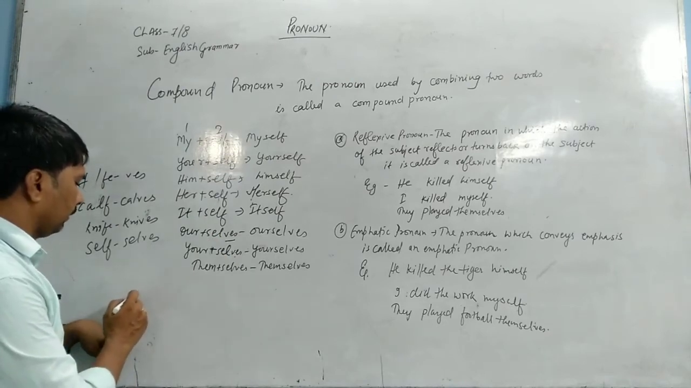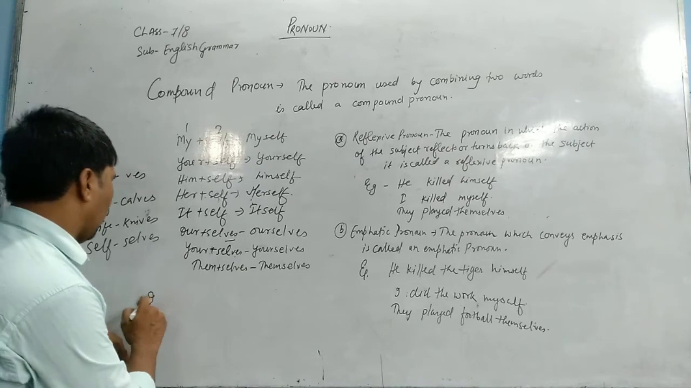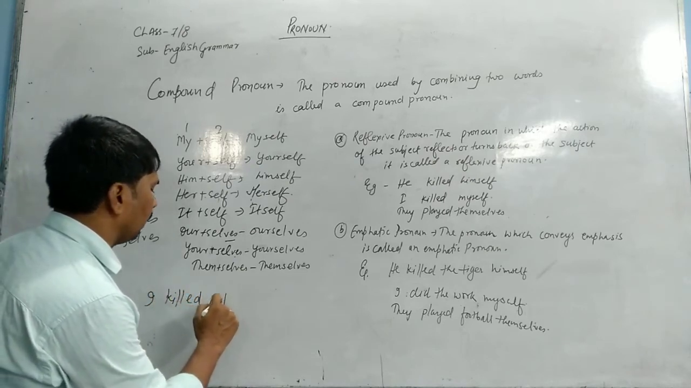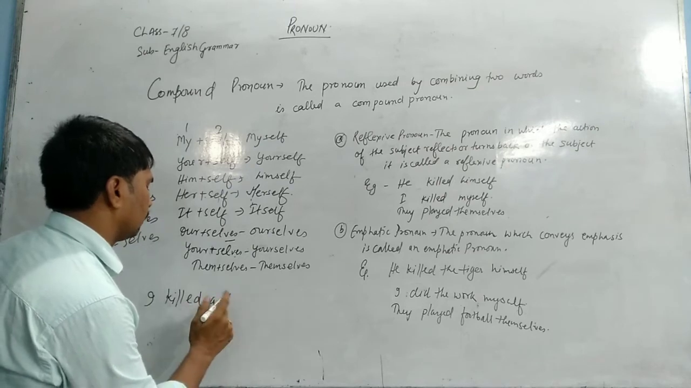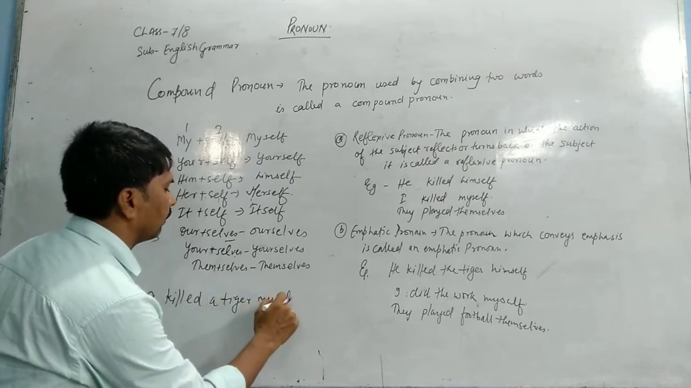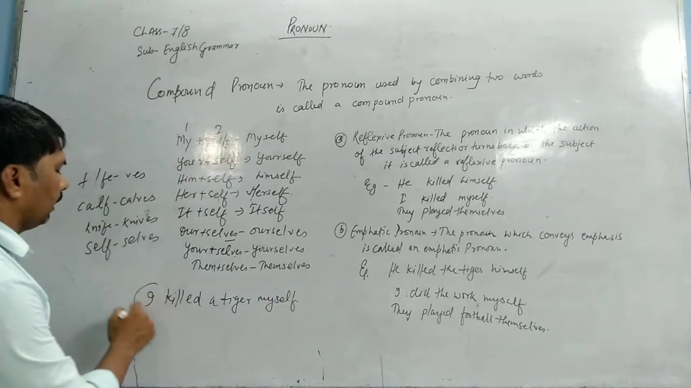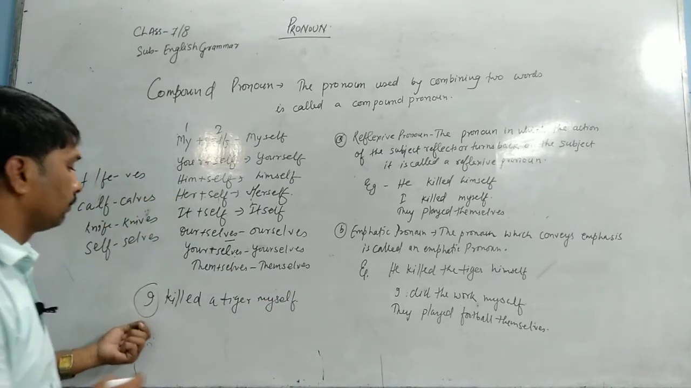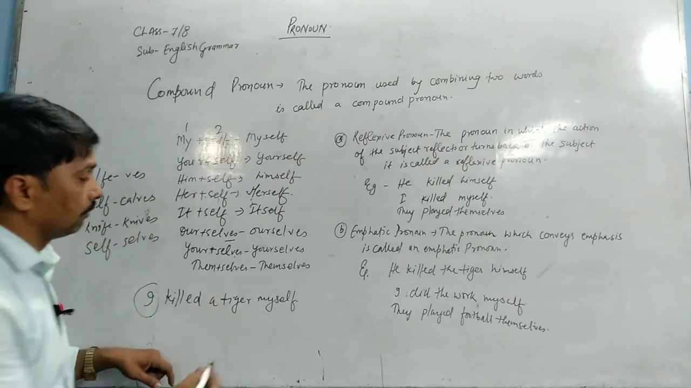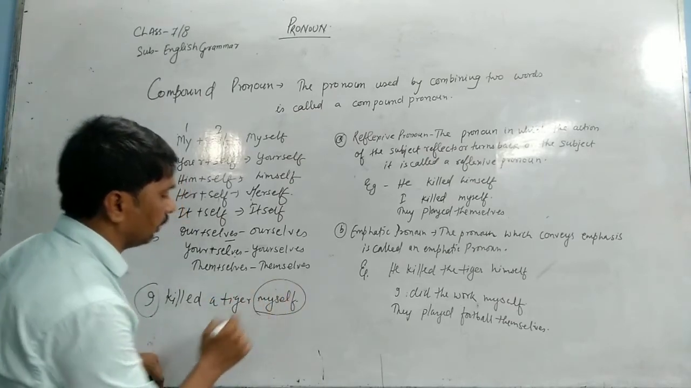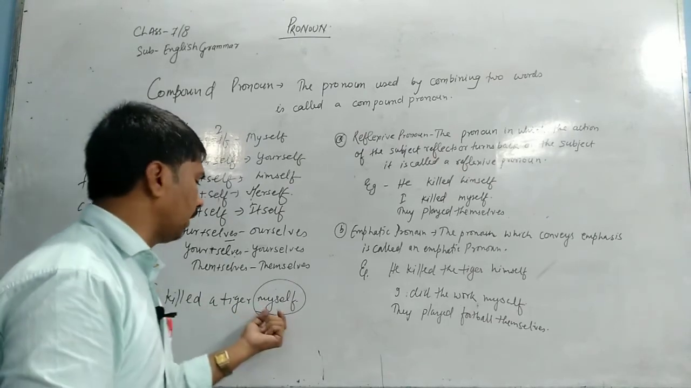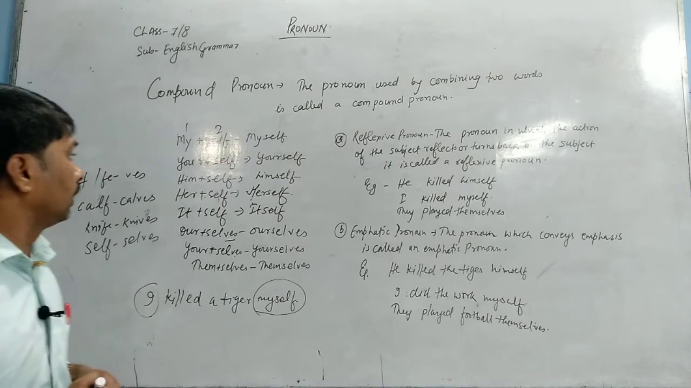If I say here, I killed a tiger myself. So I, which is used as the subject, has killed a tiger by myself only. So I is representing one person, that is why we have used myself.